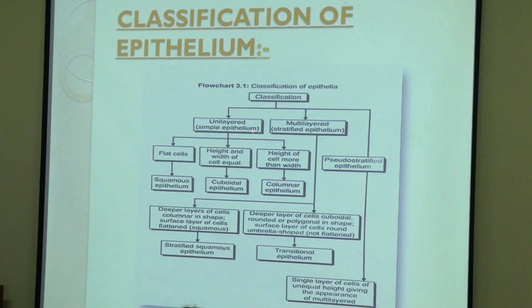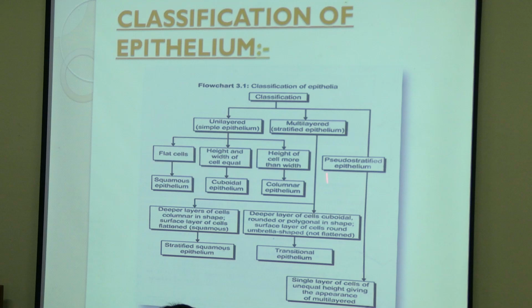Now in simple epithelium, if those cells are flattened, then it will be called simple squamous epithelium. If the height and the width are equal, then cuboidal. If height is more than the width, then columnar. Clear? If single layer of cells, simple epithelium. If more than one, stratified. If cells in simple epithelium are flattened, it is squamous. If height and width are equal, it is cuboidal. If height is more than the width, it is columnar.